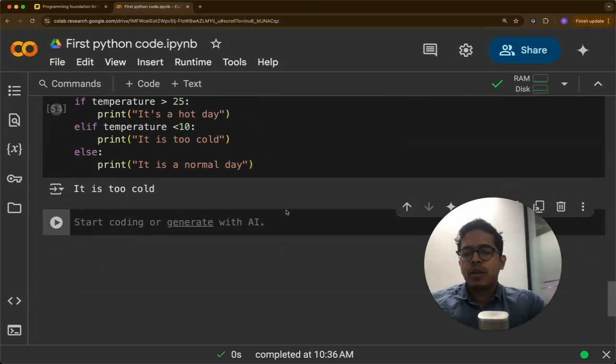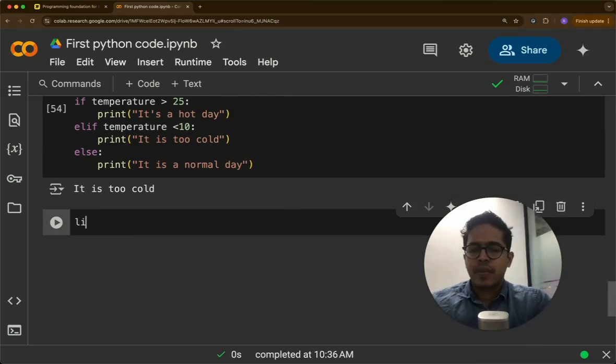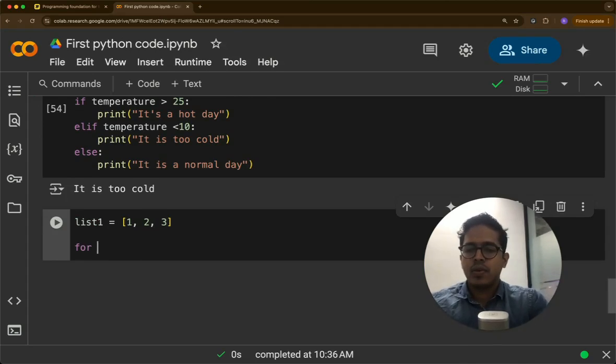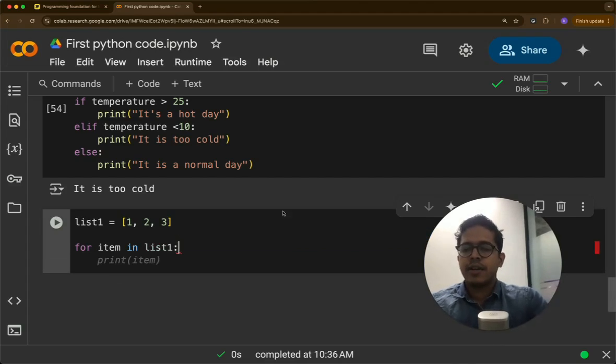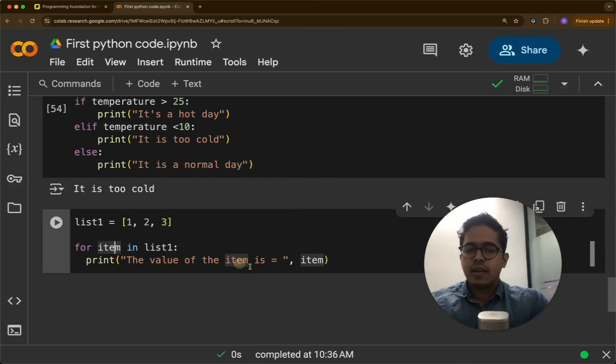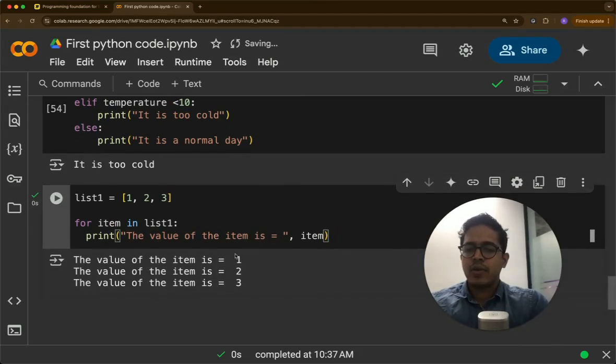Loops is what you will be using the most. So let's first define a variable, list1 equal to 1 2 3. Okay, now for item in list1. So here you are picking each item from this list1. Print the value of the item is equal to item. So now this should print the value is 1, value is 2, value is 3.